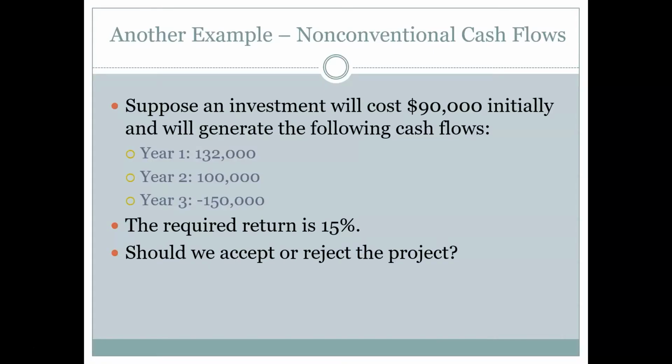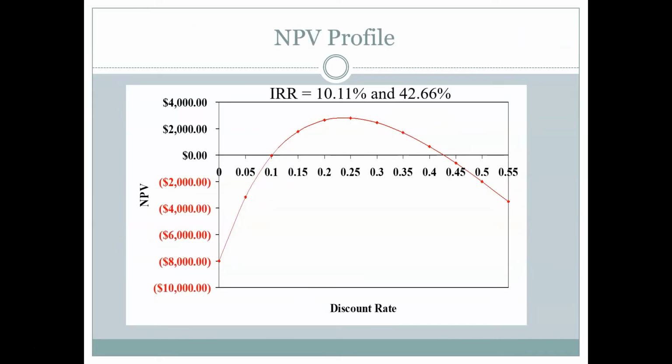So, non-conventional cash flows. The problem with non-conventional cash flows, you can see when we look at the net present value profile for a problem with non-conventional cash flows. When we have a negative cash flow in the future, for instance, what we end up with is a quadratic equation, and so we end up with more than one internal rate of return. So for instance, look at this example that we're going to work right now. And here, look at the NPV profile of this example.